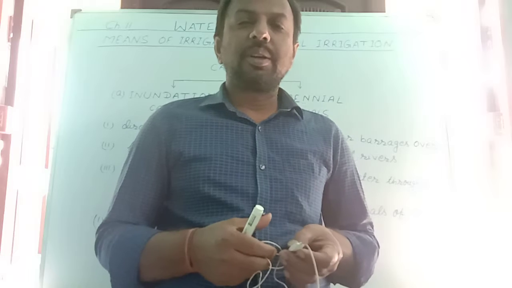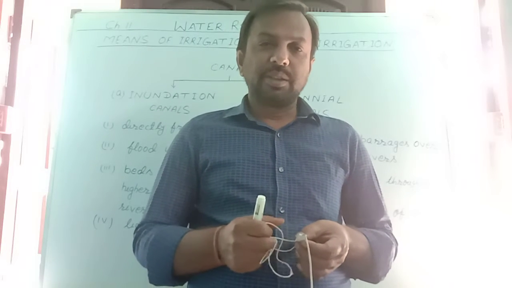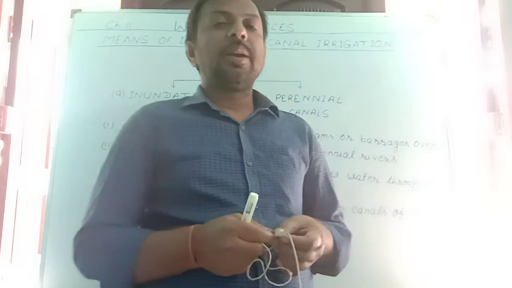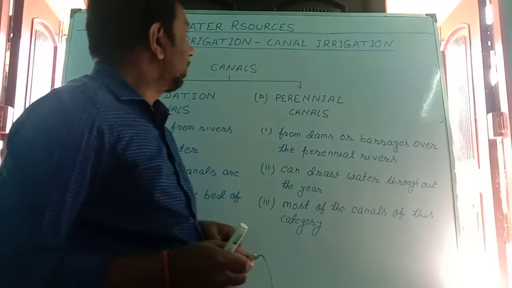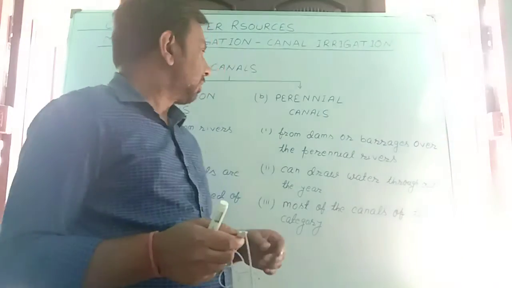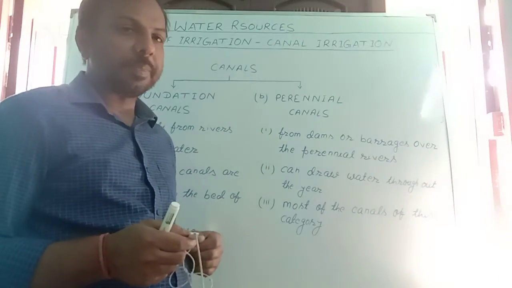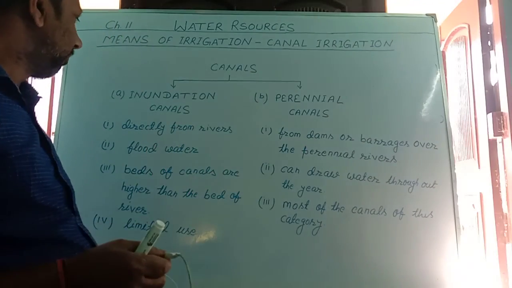You have completed the well irrigation and tube well irrigation. You saw the advantages and disadvantages. Now our next topic is canal irrigation. There are two types of canals, inundation canals and the perennial canals. The features are written below.